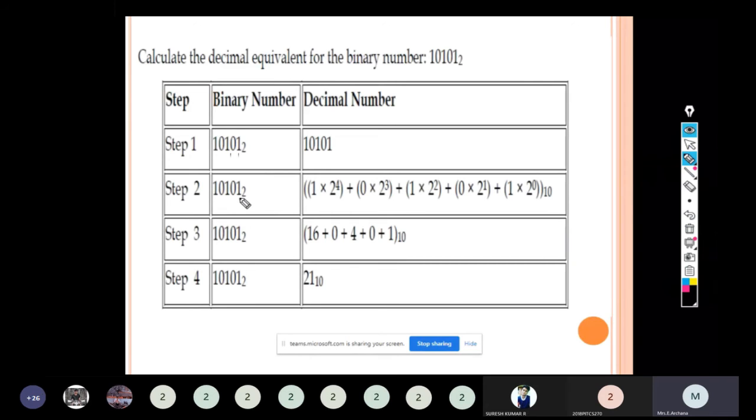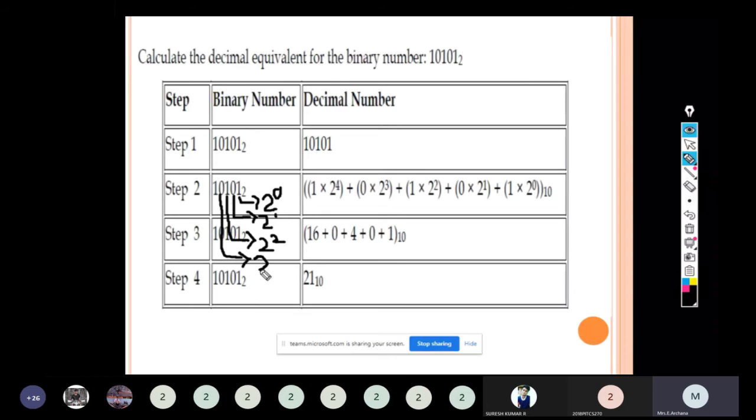So this belongs to the weightage. Here the base value is 2. So 2 to the power 0 for this LSB bit, the first bit. For the next bit, the weightage will be 2 to the power 1. For the next bit, 2 to the power 2. For the next bit, 2 to the power 3.